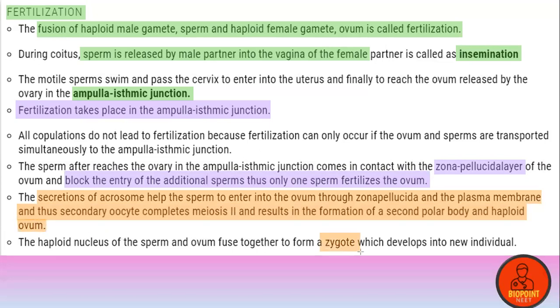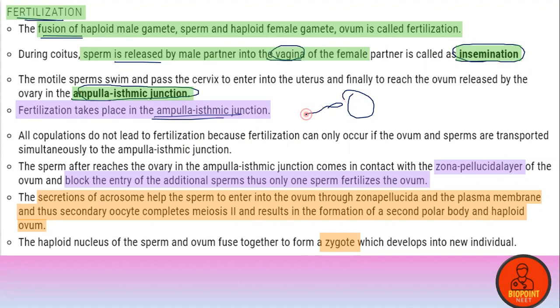So the egg and the sperm fuse together to form what? A zygote. So fertilization is the fusion of male and female gametes. The sperms released by the male partner into the vagina of the female is referred to as the process of insemination. Fertilization happens in the ampullary isthmic junction. The sperm penetrates through the zona pellucida layer of the ovum and blocks the entry of additional sperms, and only one sperm is able to fertilize the ovum. Clear?